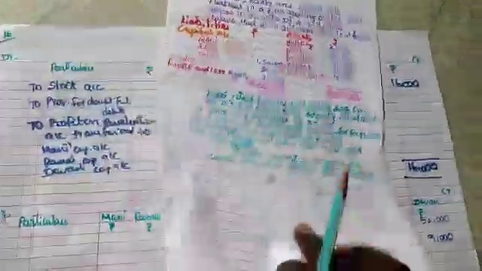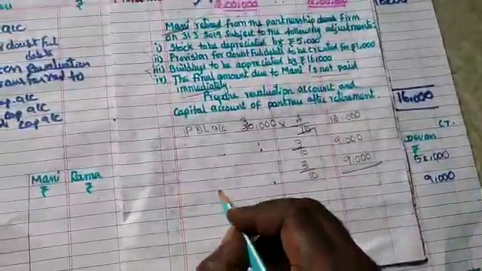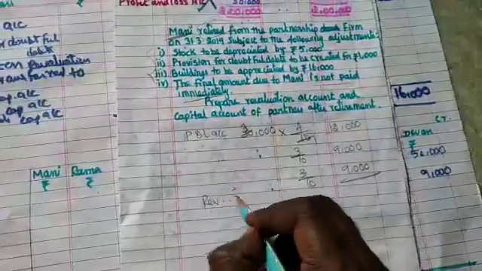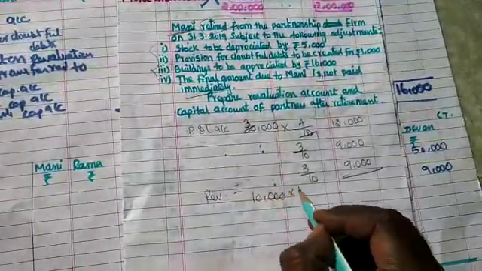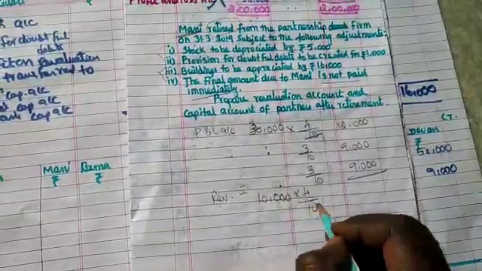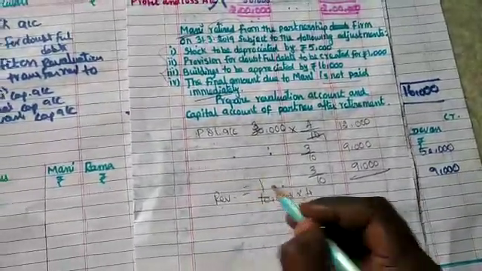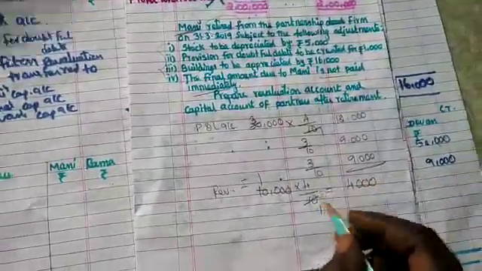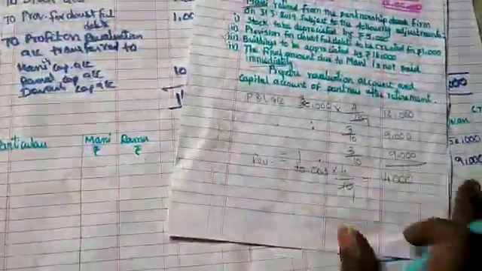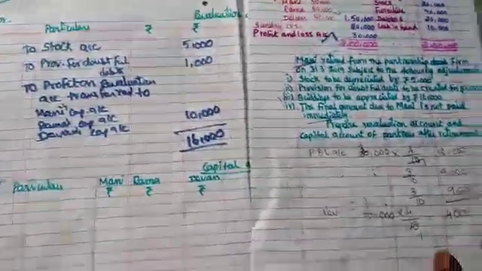The amount will be 10,000. So revaluation profit 10,000 into 4 by 10. One-tenth of 10,000 is 1,000, and 1,000 into 4 is 4,000. So 4,000 for the first partner, Money.